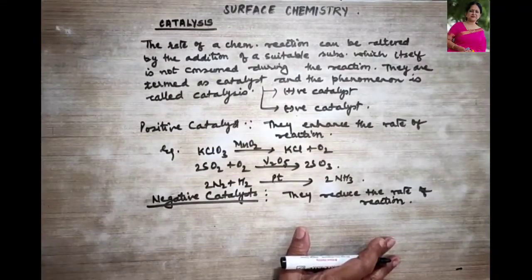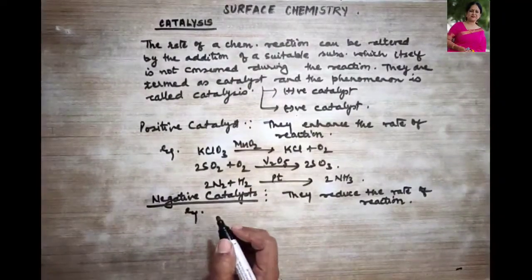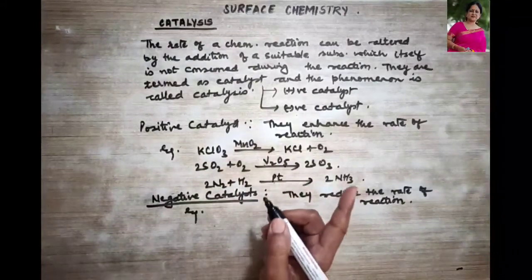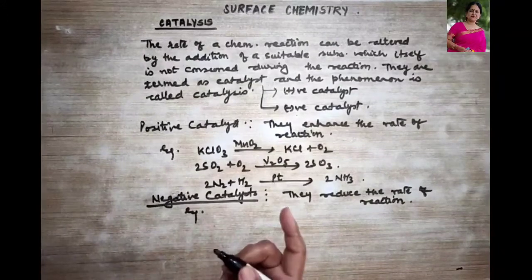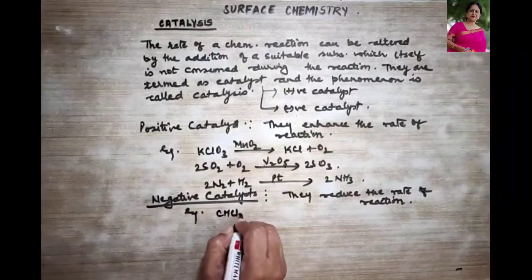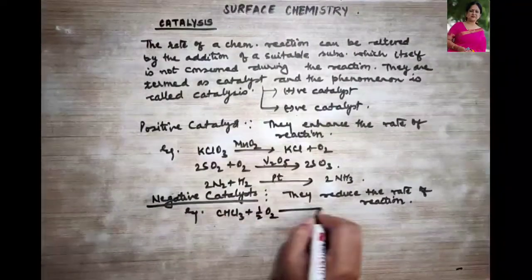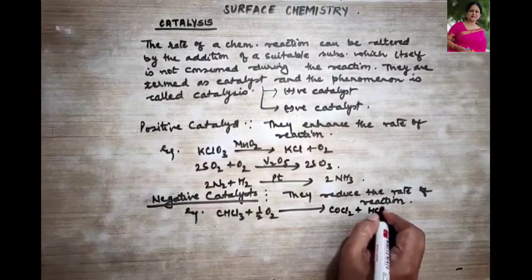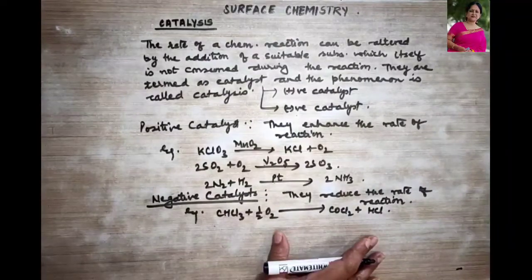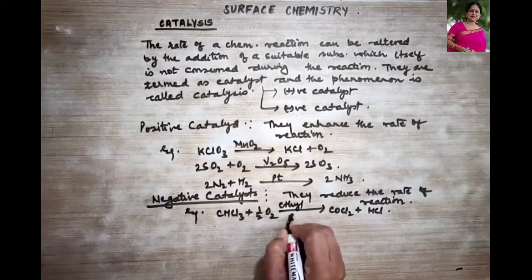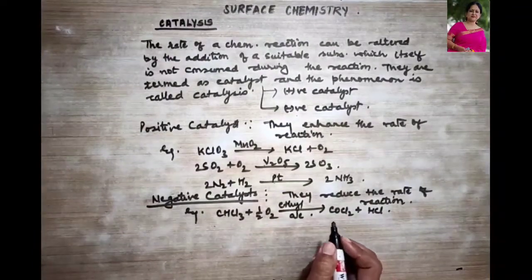Some of the examples, let's check over here, like oxidation of chloroform from air in the presence of ethyl alcohol. So CHCl3, when treated with oxygen, forms phosgene, that is COCl2 plus HCl. Over here, ethyl alcohol acts as a negative catalyst.